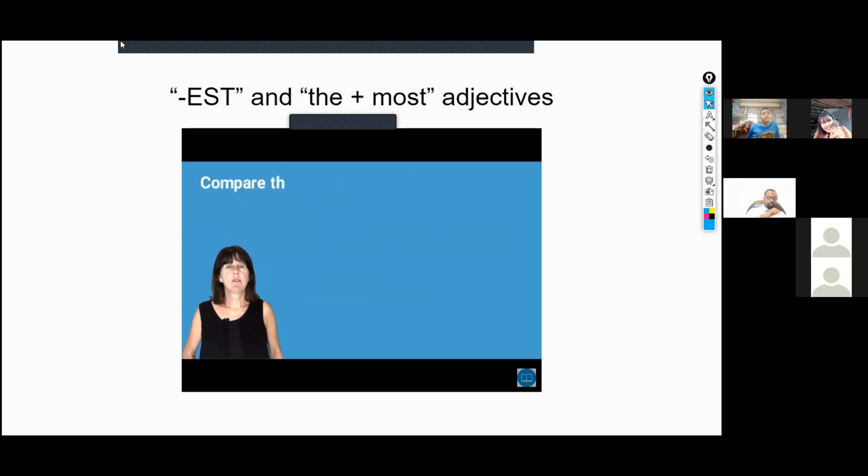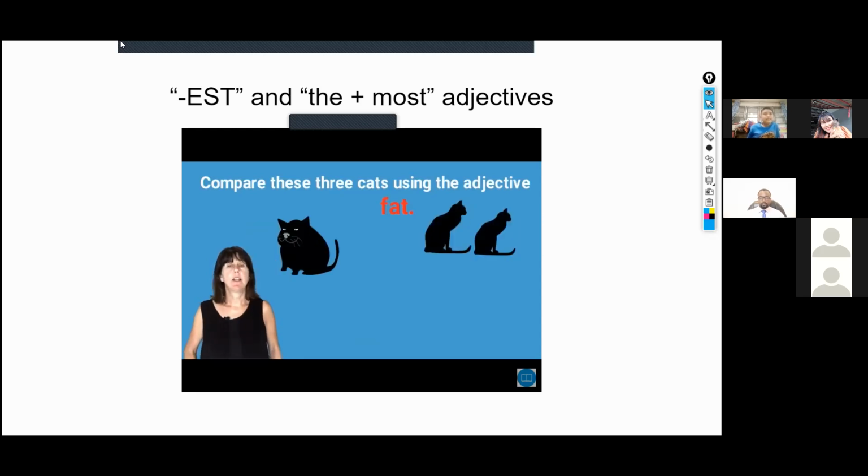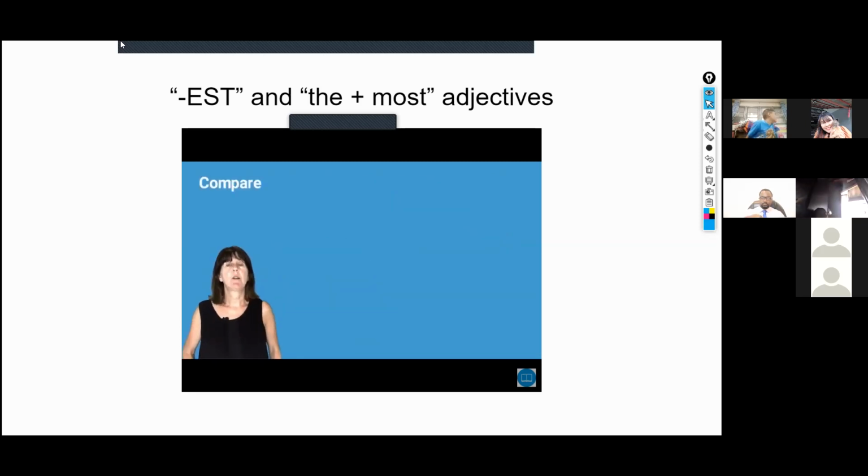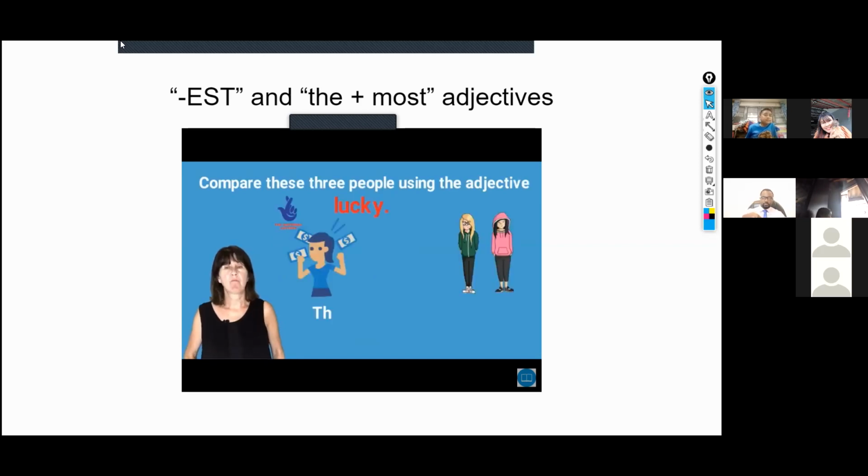Compare these 3 cats using the adjective fat. This cat is the fattest. Remember CVC, consonant, vowel, consonant. You double the final consonant before EST. Compare these 3 people using the adjective lucky. This woman is the luckiest. That's right. Remember, 2-syllable adjectives ending in Y don't take most, but EST. And remember the Y changes to I.